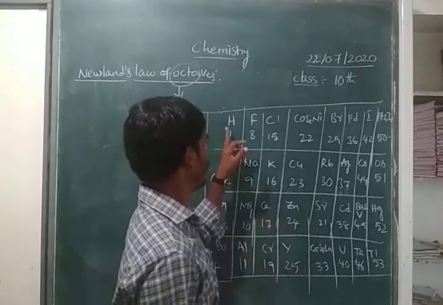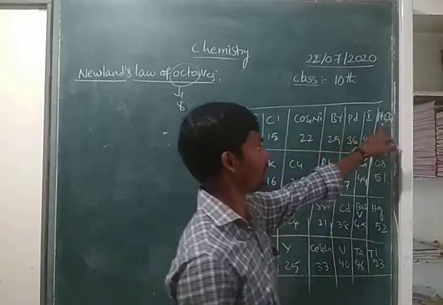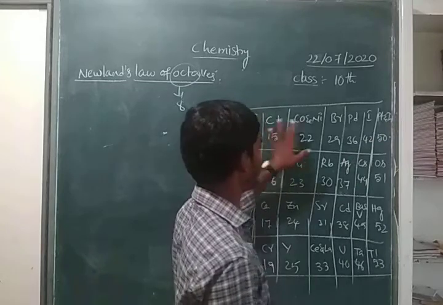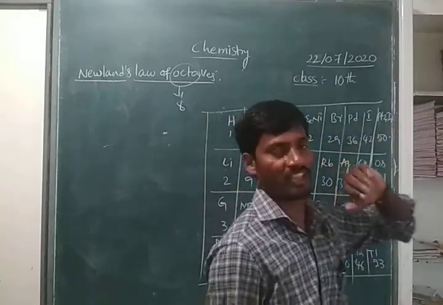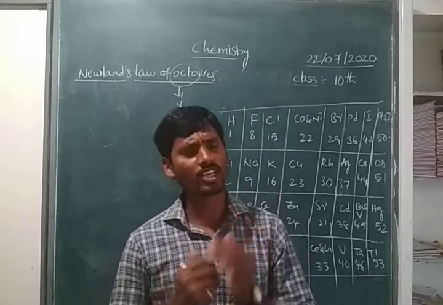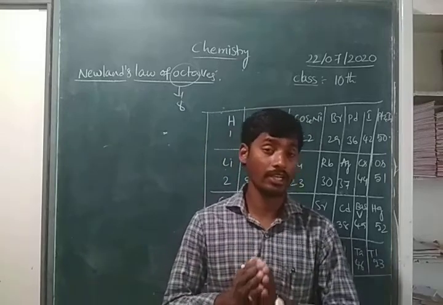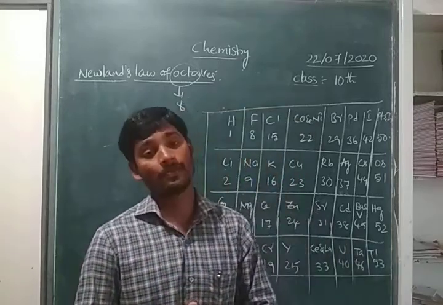See here. Hydrogen, chlorine, cobalt and nickel, chromium, palladium, iodine, platinum and iridium. See children, 1, 2, 3, 4, 5, 6, 7, 8. He considered 8 elements as a group. Right children? So Newlands is one of the British chemists. He gave one statement. What is the statement?